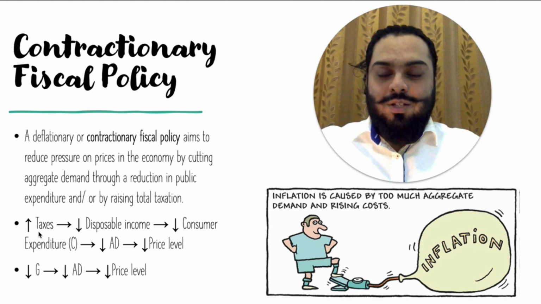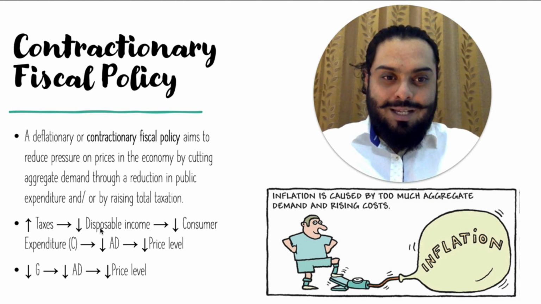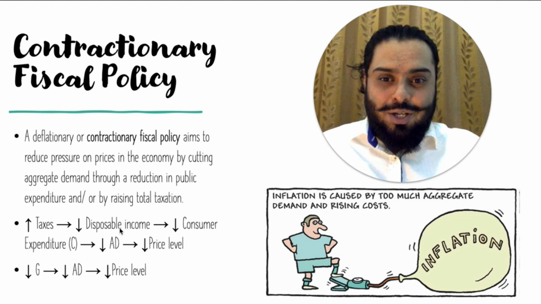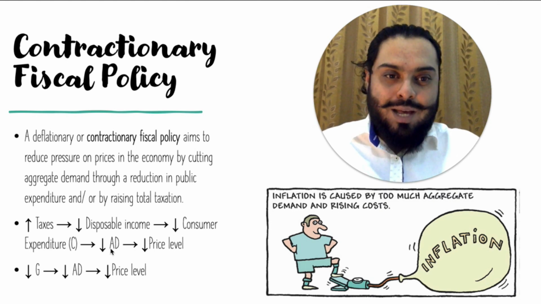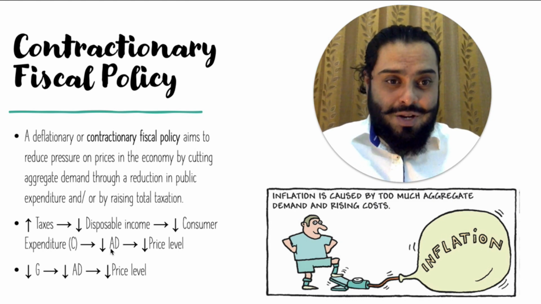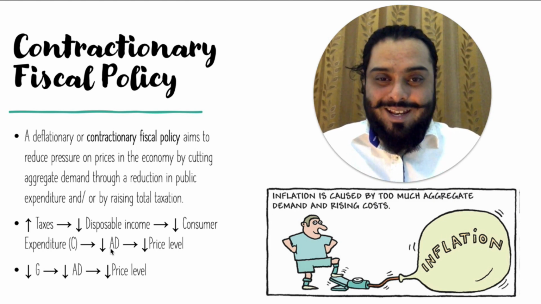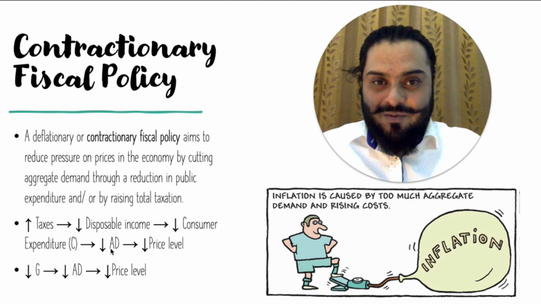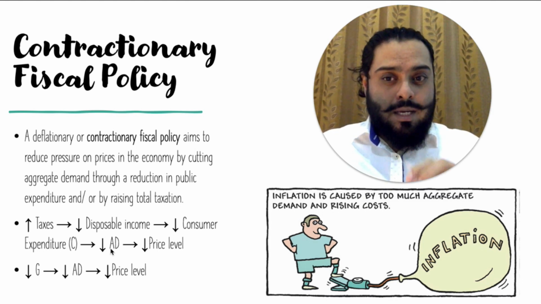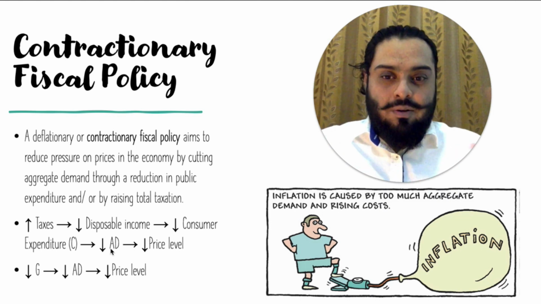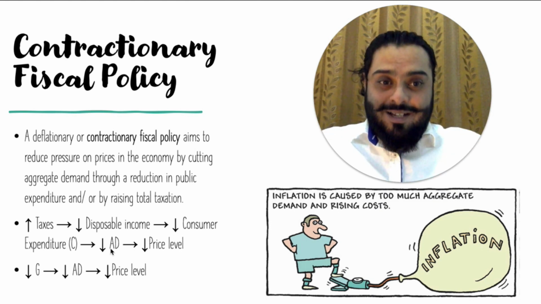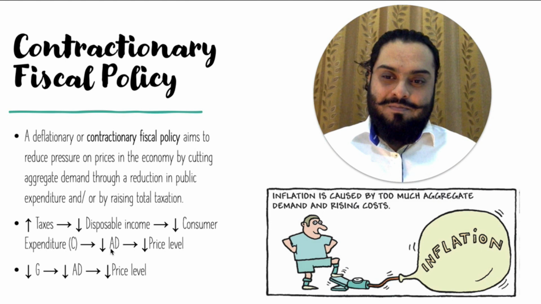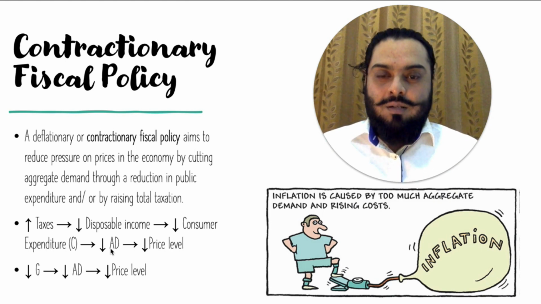So when taxes in the economy are increased, that will reduce disposable income that people have. When people have less disposable income, they would spend less, and that would bring down consumer expenditure. And when consumer expenditure goes down, aggregate demand in the economy would go down. And as we learned before, the relationship between demand and price. When demand goes down, price of goods and services would go down. But here we're not looking at individual demand and individual price, we're looking at the aggregate demand, that is the total demand in the economy. So when aggregate demand goes down, the general price level for goods and services would also go down. So this is one way how contractionary fiscal policy is implemented.